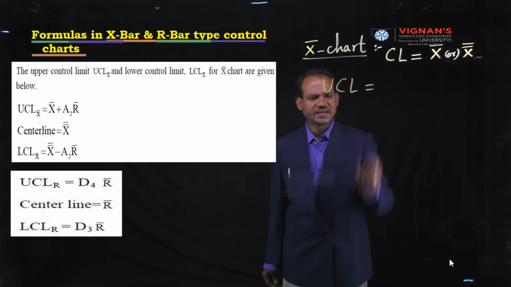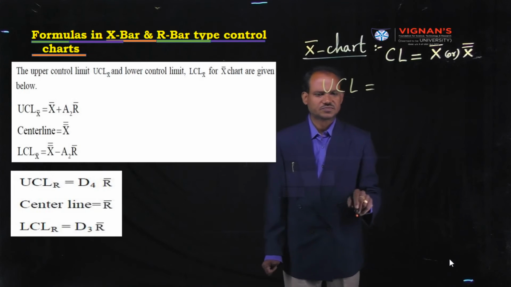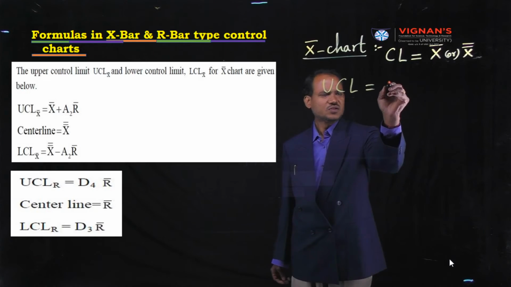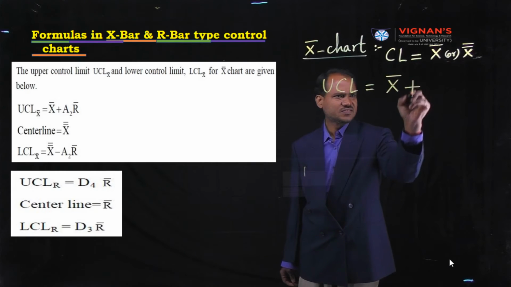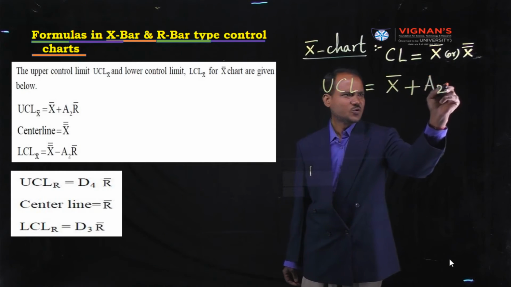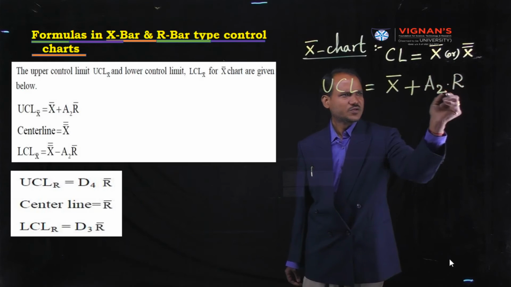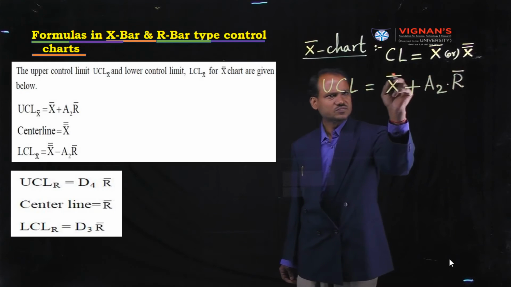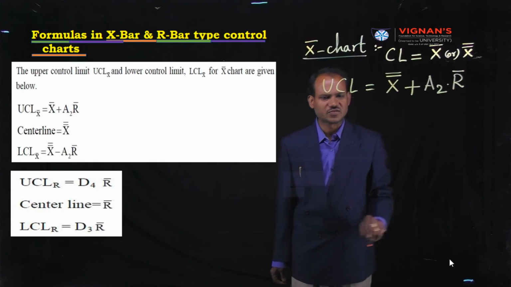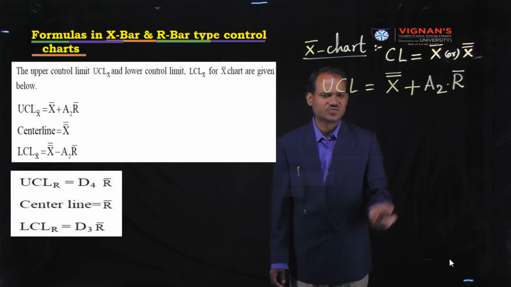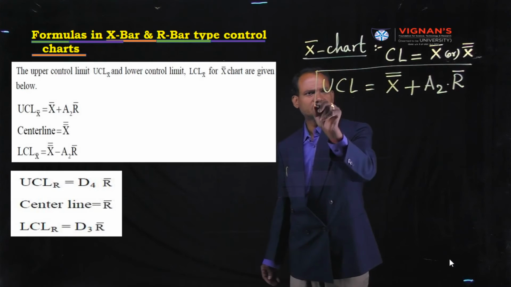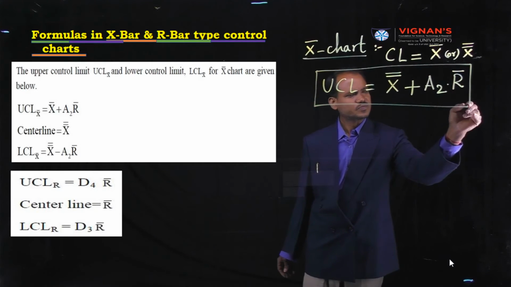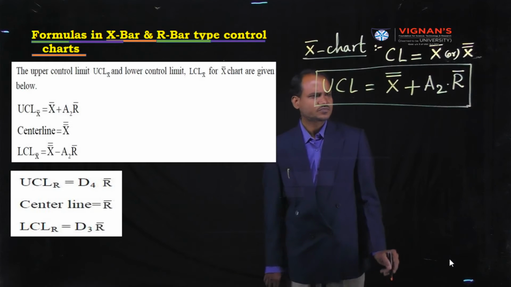Next, UCL, upper control limit, is equal to X bar plus A2 into R bar, or sometimes X double bar also. Both are correct. Don't confuse. This is the UCL. Remember this formula.